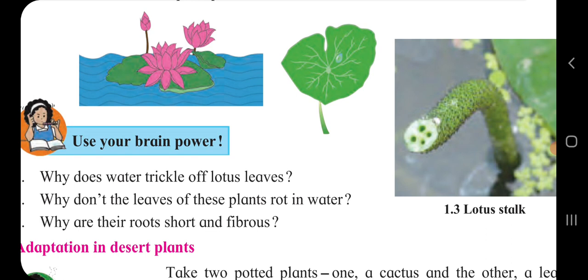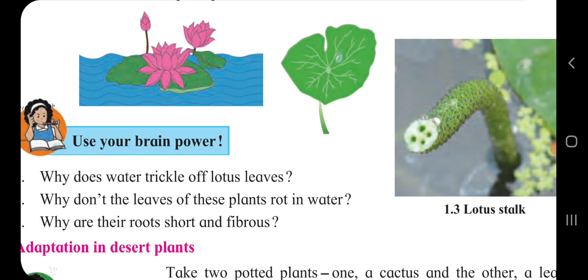Why are their roots short and fibrous? In this answer, you can give the first point: these plants grow in water. So the roots do not need to go deep in search of water. Because those plants on the land have roots that go long and long in search of water inside the land. But here, the lotus is itself staying in water. It grows on water. That's why there is no need to go in search of water.